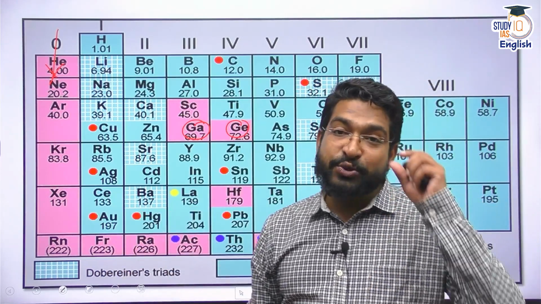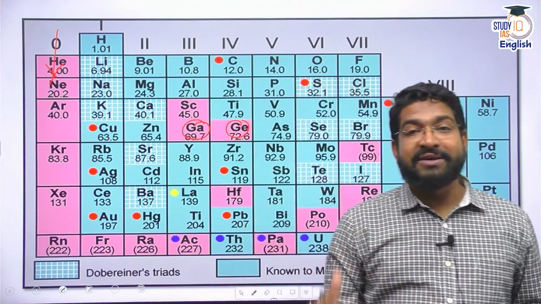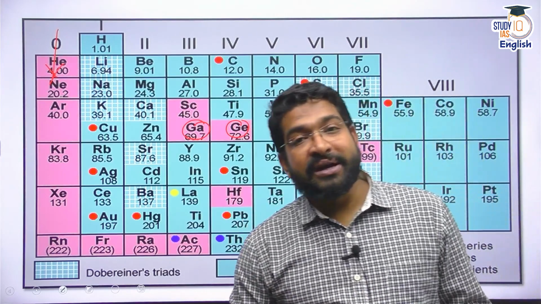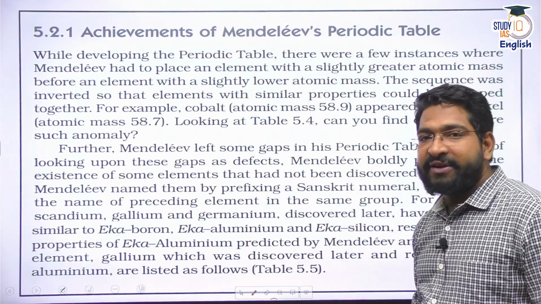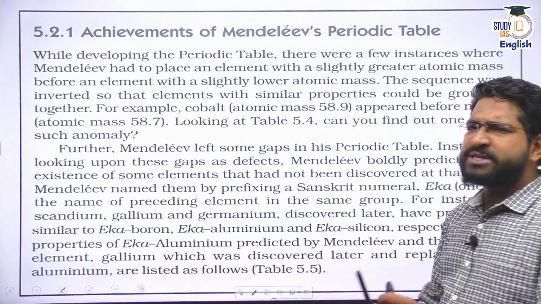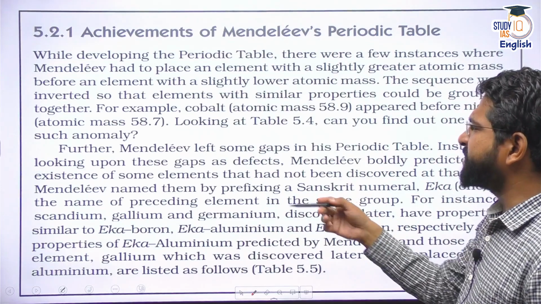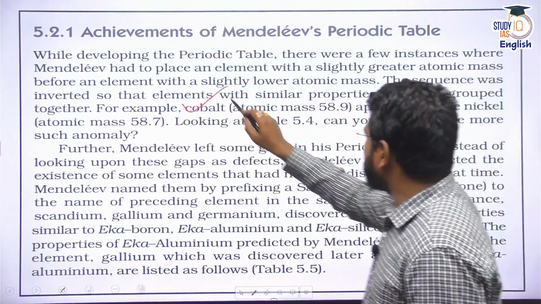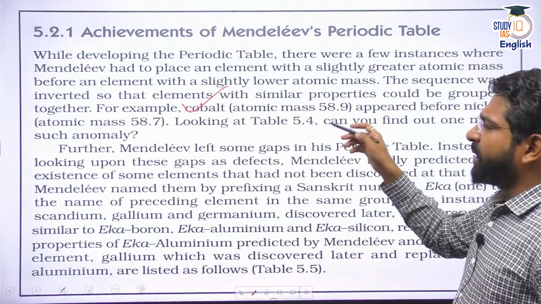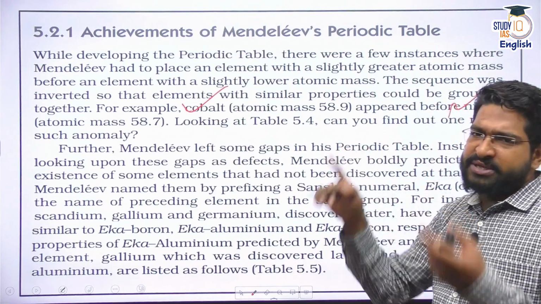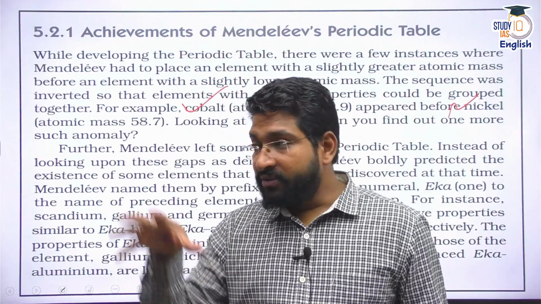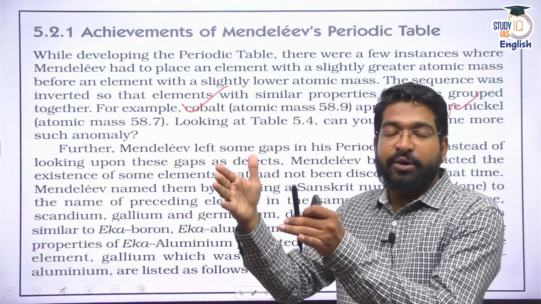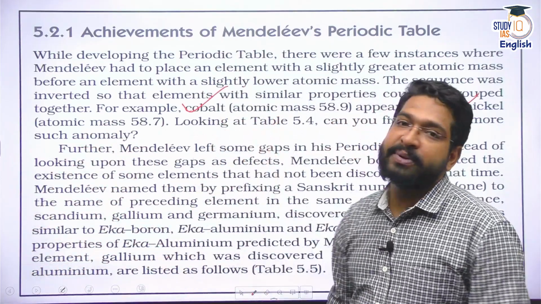So Mendeleev has contributed a lot towards the development and classification of different elements. That is why there are a lot of achievements. While developing the table, first of all, there were some anomalies. Of course, there were some anomalies. For example, the atomic mass of cobalt and the atomic mass of nickel have been interchanged, but there are different anomalies also, because when you are classifying on the basis of atomic masses, this was bound to happen.